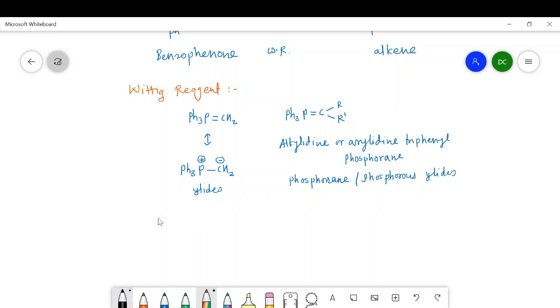The preparation process is quite simple, in which we have to use alkyl halides and some bases like phenyl lithium, that is C6H5Li, or butyl lithium or sodamide. These are the strong bases that are used in this preparation.